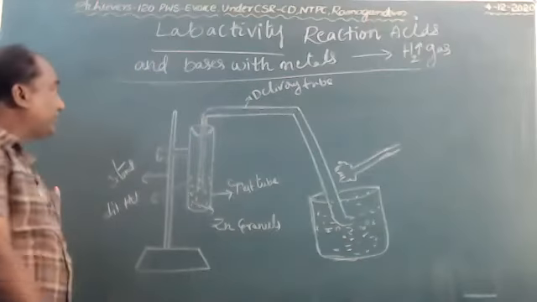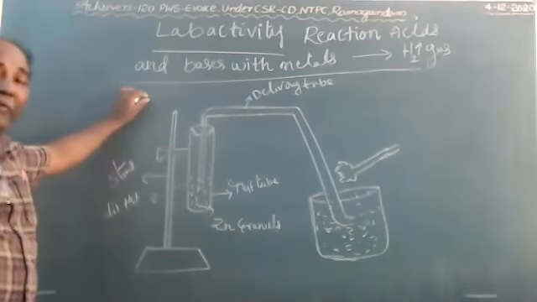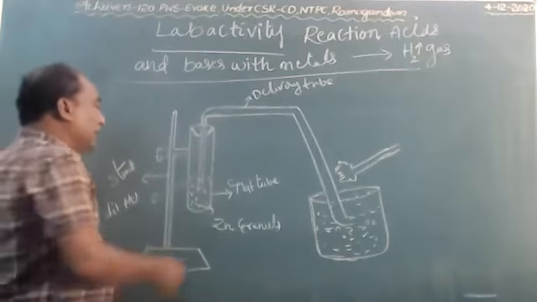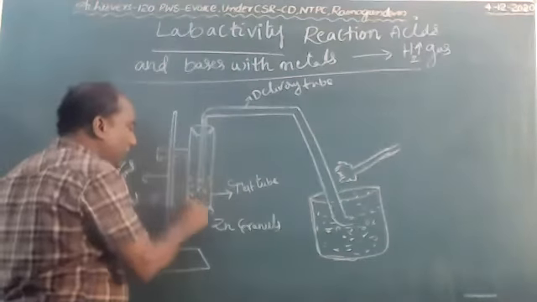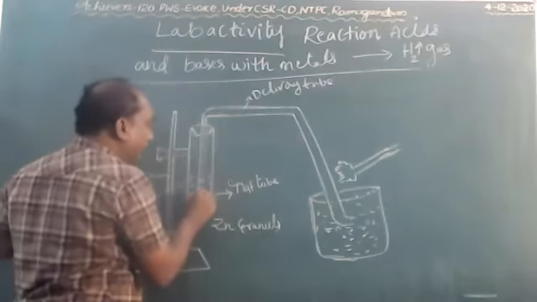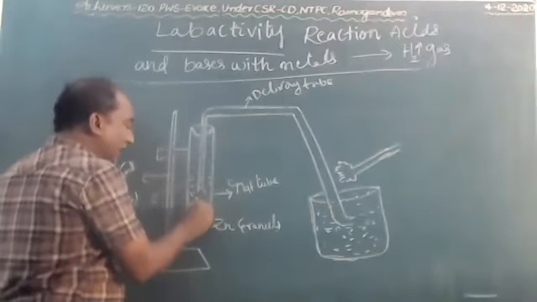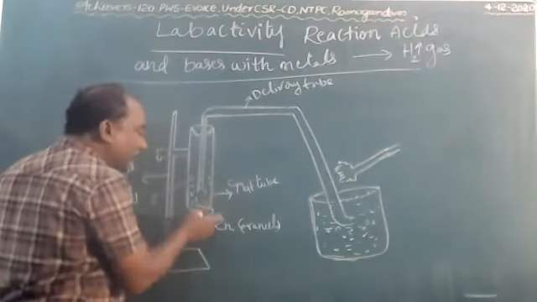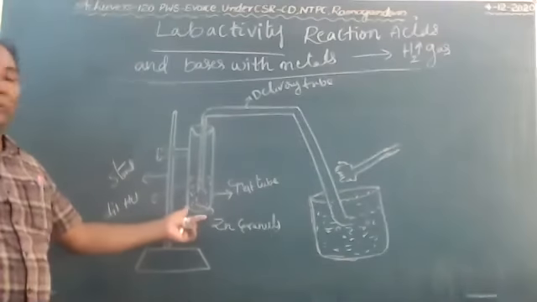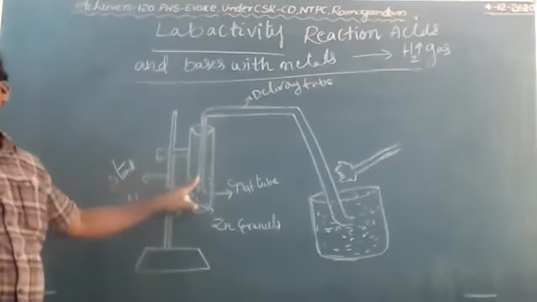Now the procedure. First, we have to take a test tube and insert the delivery tube through it. Take some amount of zinc granules in the test tube and pour some dilute HCl, here 10 milliliters of dilute HCl.